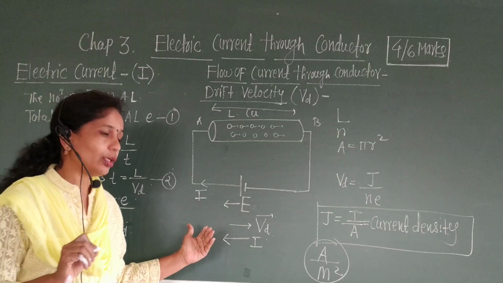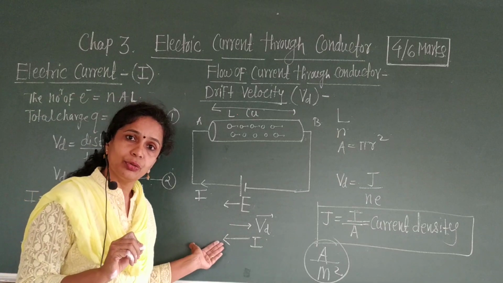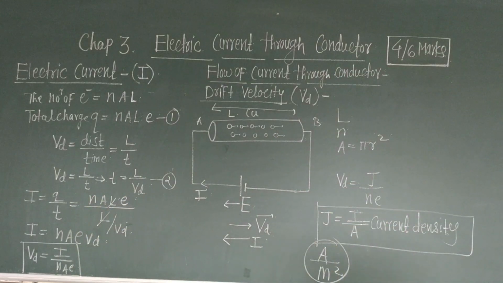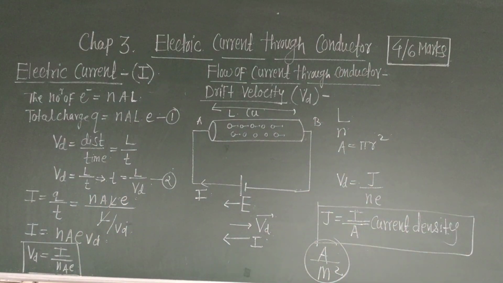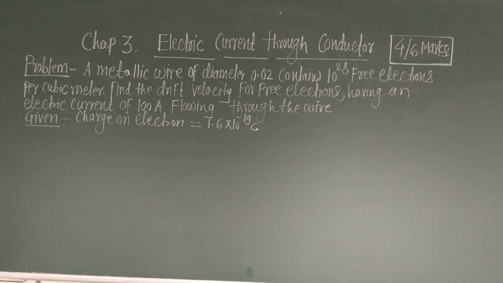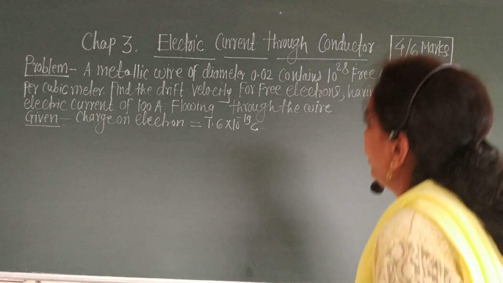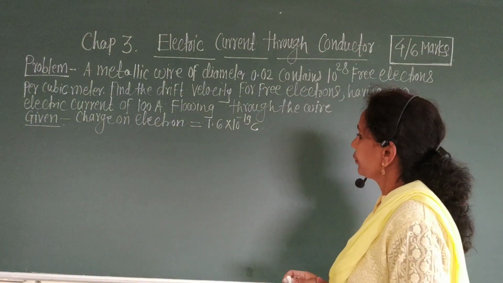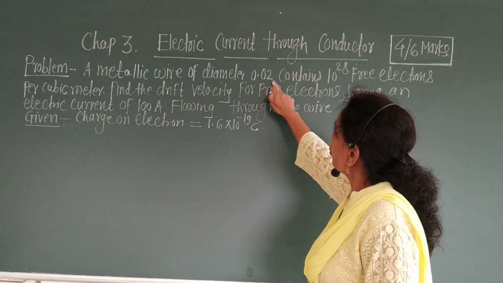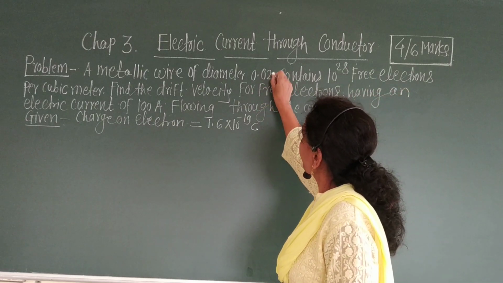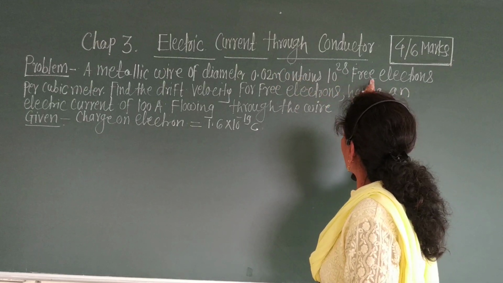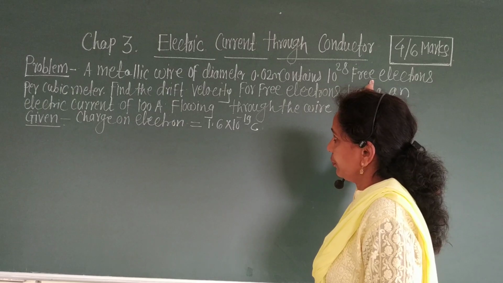Let us solve the problems related to this equation. Problem number first. A metallic wire of diameter 0.02 meter contains 10 raised to 28 free electrons.